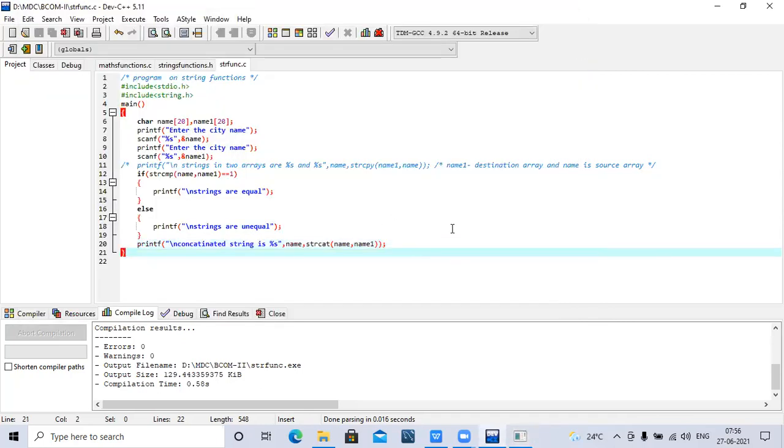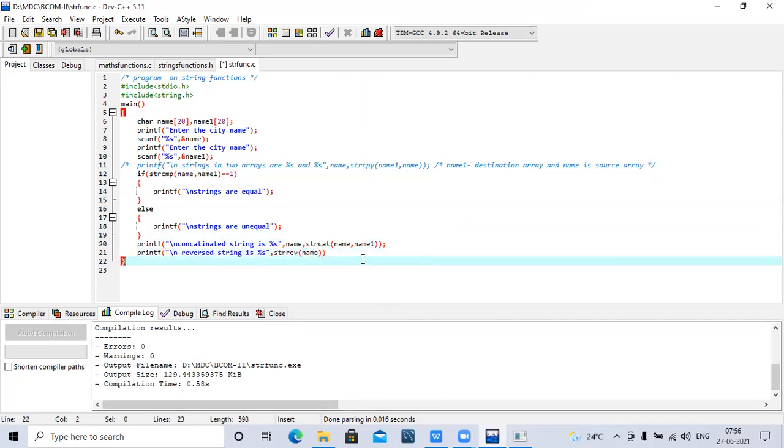Next one is string reverse. I will use it here only, before concatenating itself. Otherwise, if you want to use it elsewhere, you can, no problem. Printf, /n reversed string is percentage s, comma, strrev of.